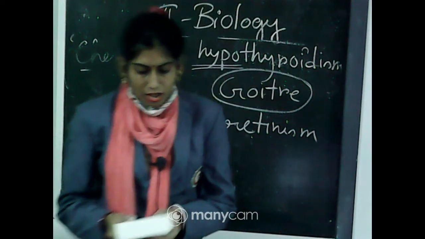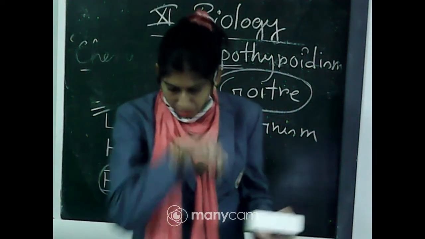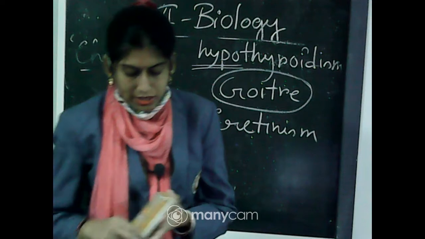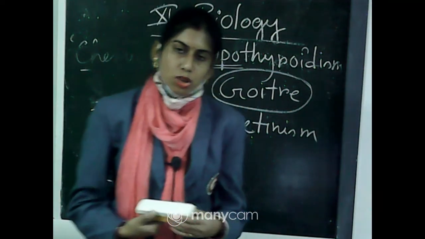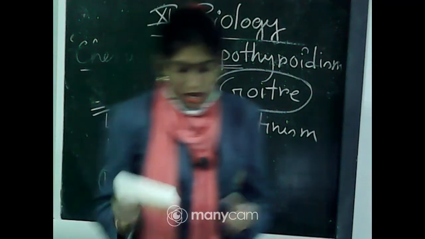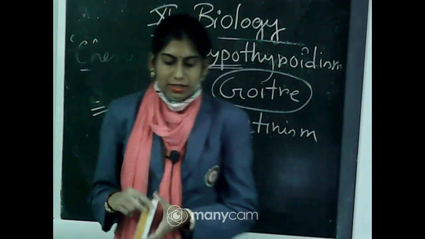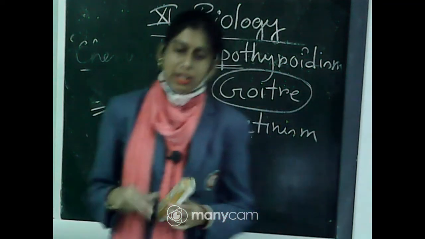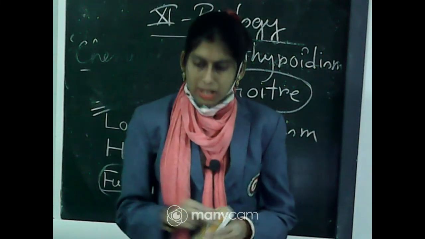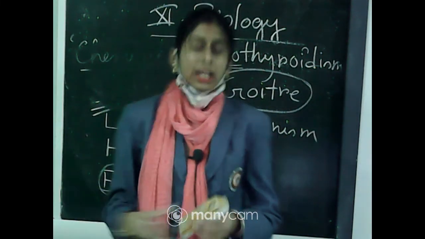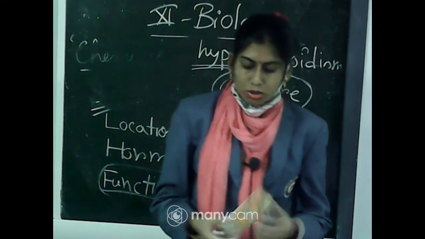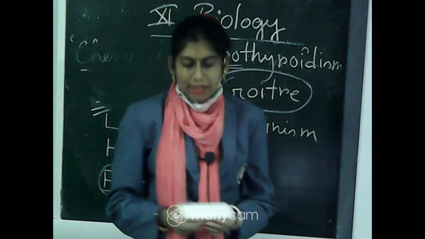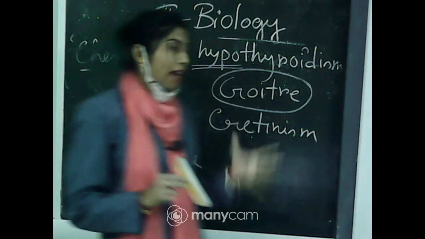Now, in that case, mental retardation, low intelligence, abnormal skin and deaf mutism can also be seen. Okay. Now, if hypothyroidism is seen in adult women, then what will happen? It may affect the menstrual cycle. The menstrual cycle may become irregular. So these are the different effects of thyroid gland hormones, and these are all about hypothyroidism.